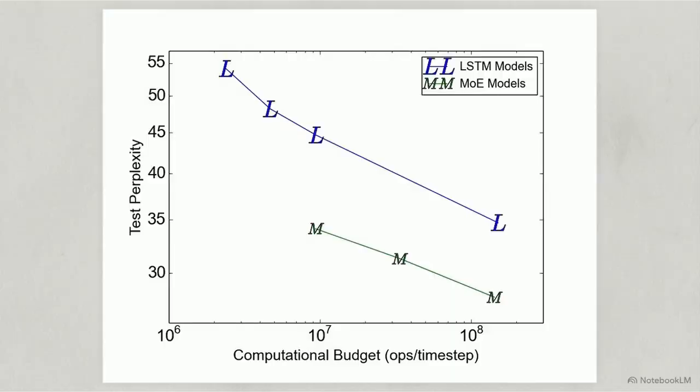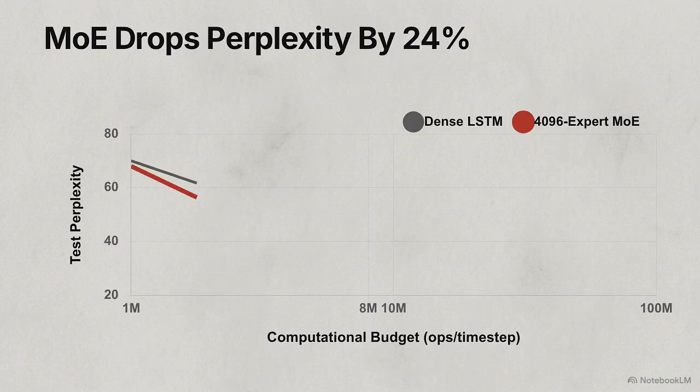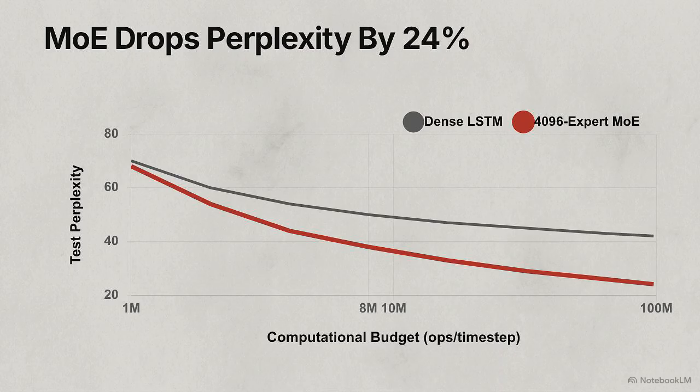This chart plots test perplexity against the computational budget for the 1 billion word language modeling benchmark. Perplexity is a metric evaluating how well a model predicts a sample of text. Lower perplexity means a better model. At a strictly matched computational budget of 8 million operations per time step, the 4096 expert MoE model dramatically outperforms the dense LSTM model, dropping test perplexity by 24%.